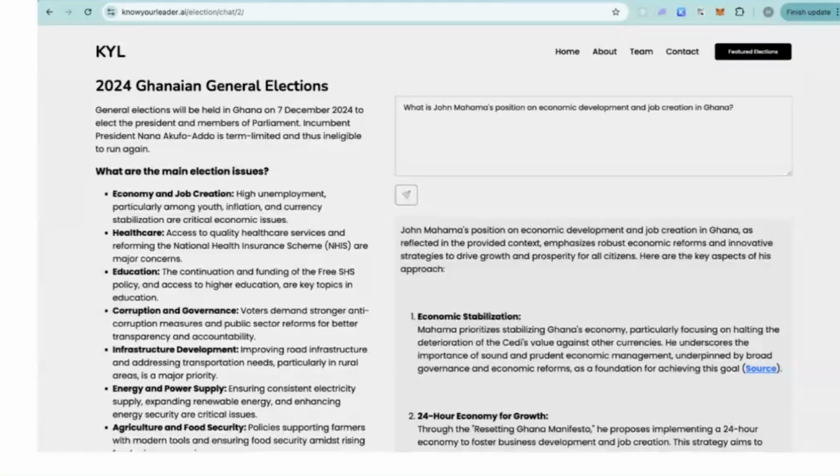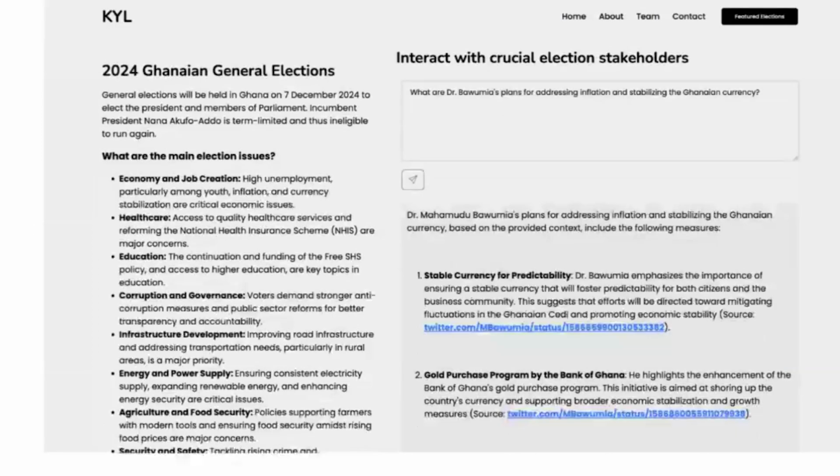This is an example which says, what is John Mahama's position on economic development and job creation in Ghana? And from the response, you can see that it states what his economic position is as reflected in all of the data that we've collected. And then it provides you with sources for each of those responses, so that you can read up on it, you can follow up on it. So that's one use case.